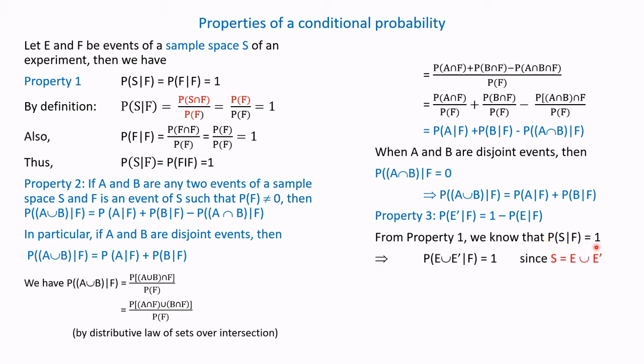Therefore, conditional probability of E union E dash upon F equals 1, where E dash is the complement of E, since S is nothing but E union E dash. That becomes conditional probability of E upon F plus conditional probability of E dash upon F equals 1, since E and E dash are disjoint events.